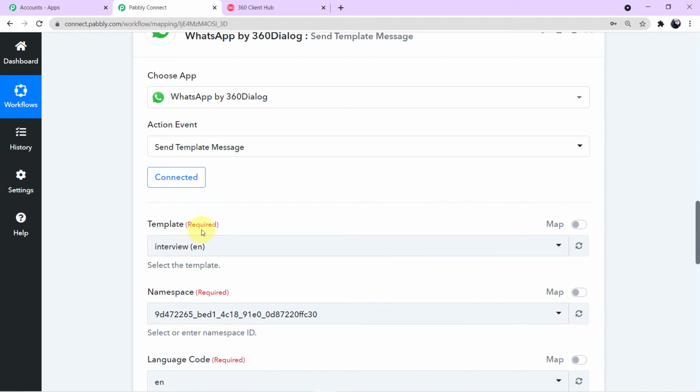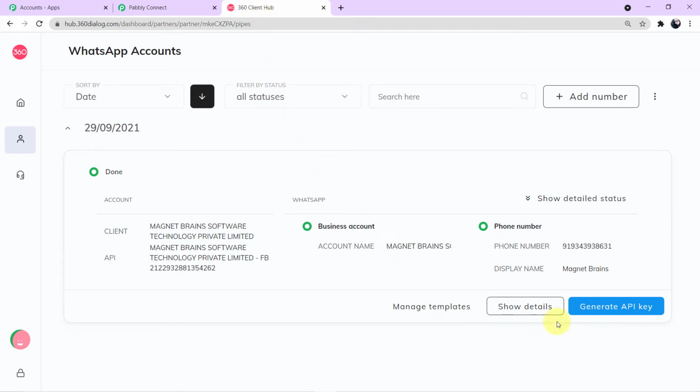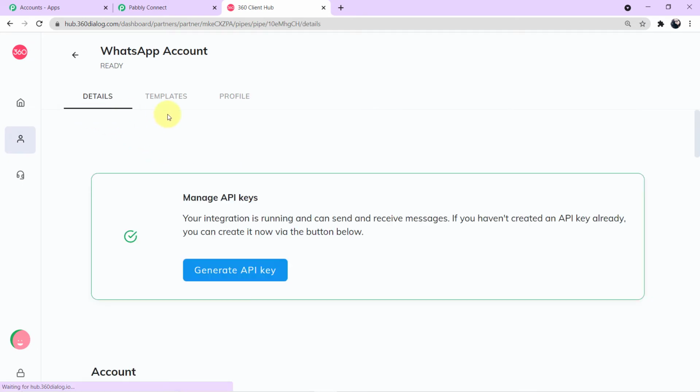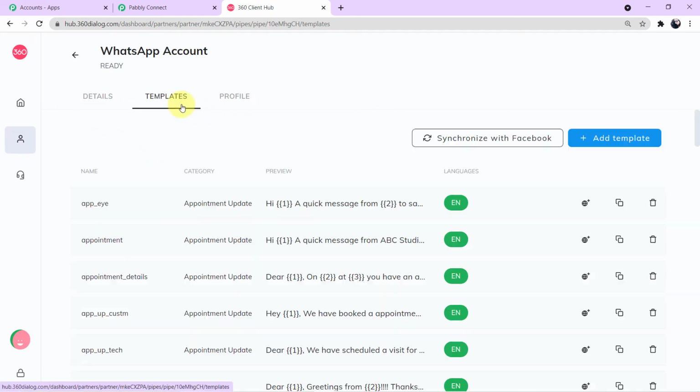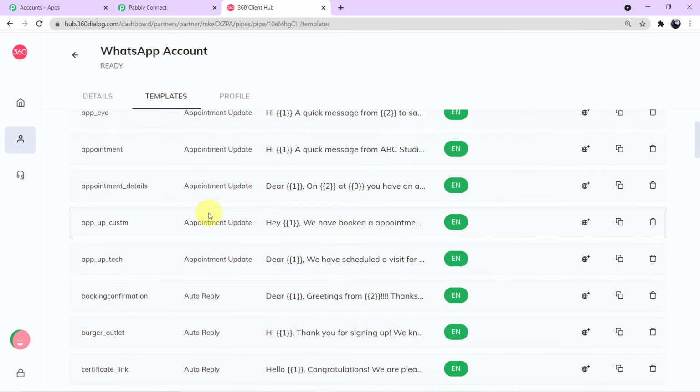Now it is asking us to map the template. Let me show it to you. What is a template first? Let's go back to our account on 360 dialog. Now beside generate API key, it is written show details. Click here and you can see three options given at the top. You have to click on templates. Now you can see all of the templates on my screen.